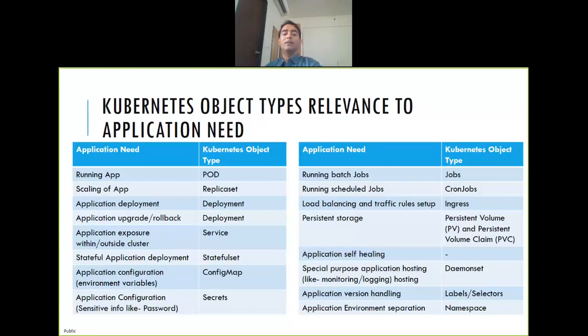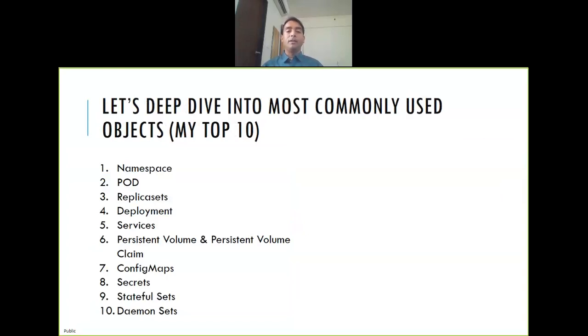Now this is covering the objects that I'm going to explain in today's masterclass, right? As I said, there are not only 10 objects, there are more than, I would say, 30-40 objects, and it's not possible to cover in 1.5 hours. So just focusing on the meaningful ones. Deep dive into the most commonly used, because now you have a lot of questions on these objects. Let's see these objects first, let's see how they work, and then some of your questions will already be answered once we see it. So we are going to cover namespace, followed by pod, replica set, deployment, services, PV, PVC, config map, secrets, stateful, and demonstrate.